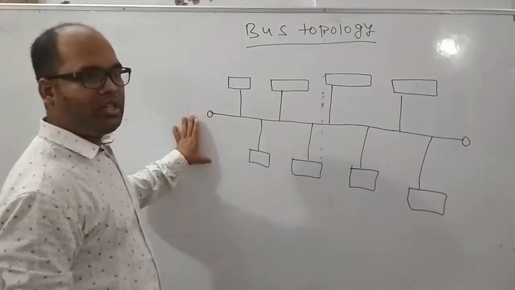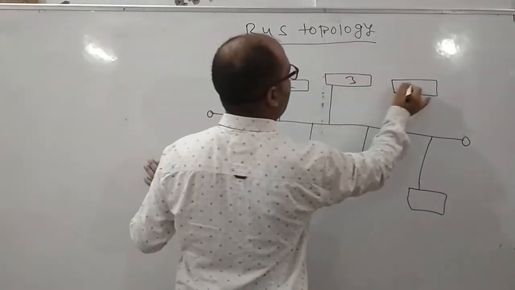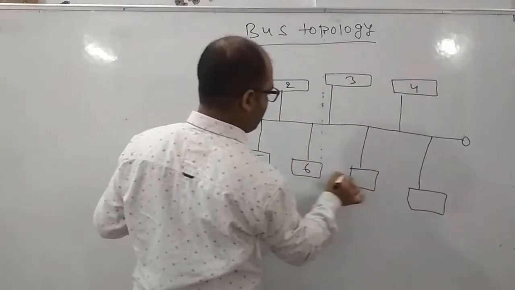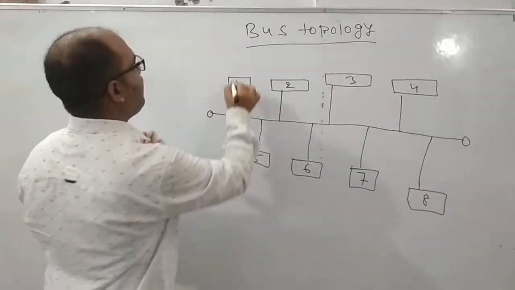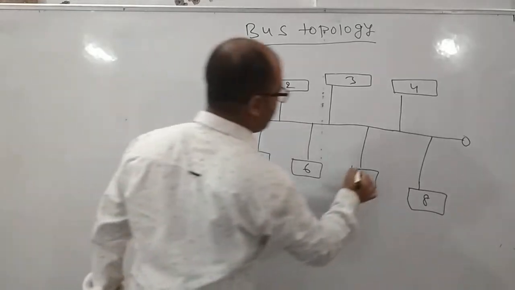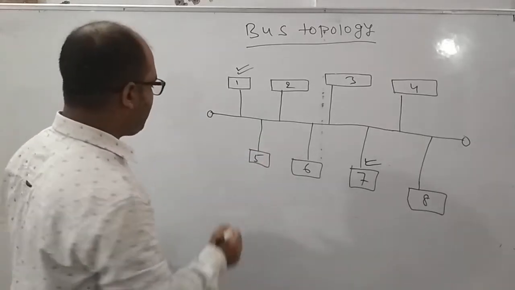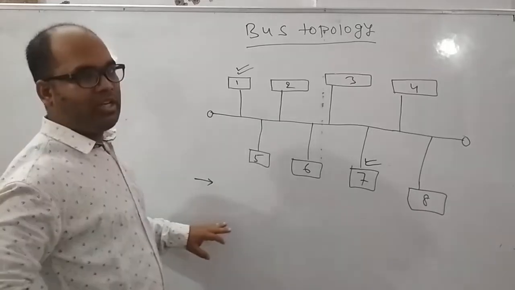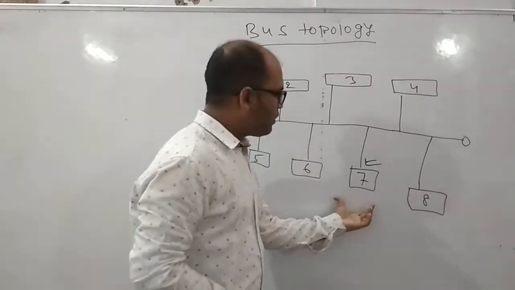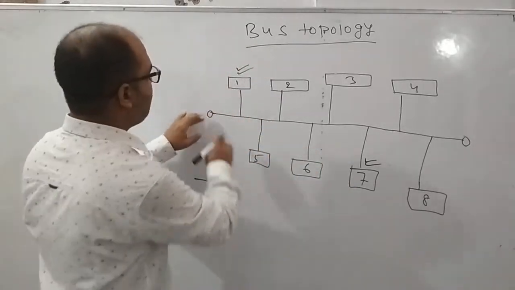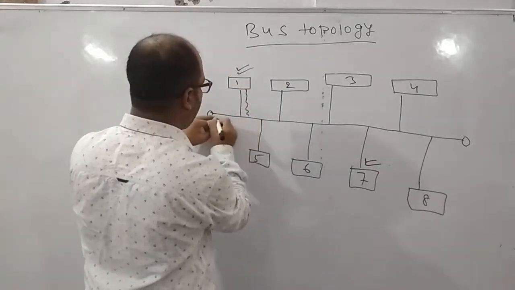In the bus topology, suppose this one is node 1, node 2, node 3, node 4, node 5, node 6, node 7, node 8. Now suppose this node wants to send the data to node 7. How will the data be transferred? This data will be transferred to all the nodes. This node will send the data on this wire.